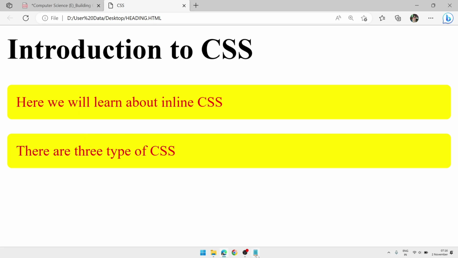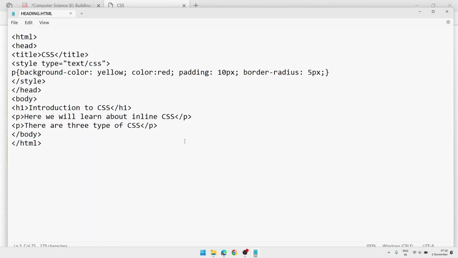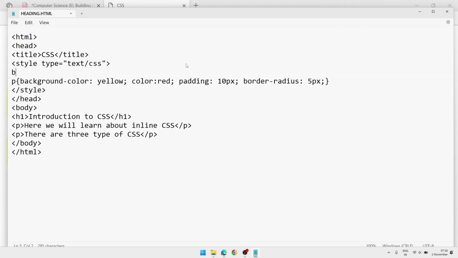Now suppose I want to change the background color for the whole page, then what will we do? For that, after P or before P, we will write body as the selector, and inside that we will write background color.